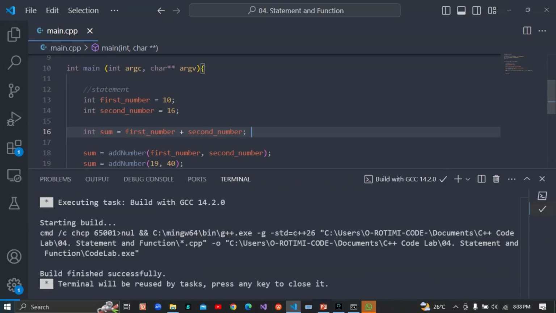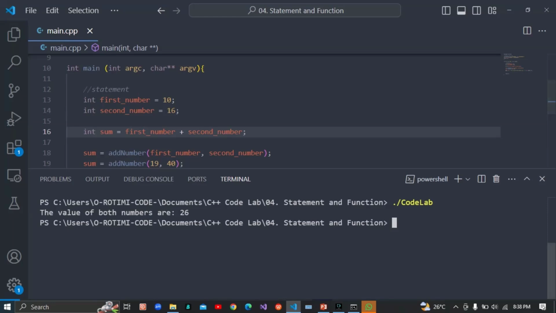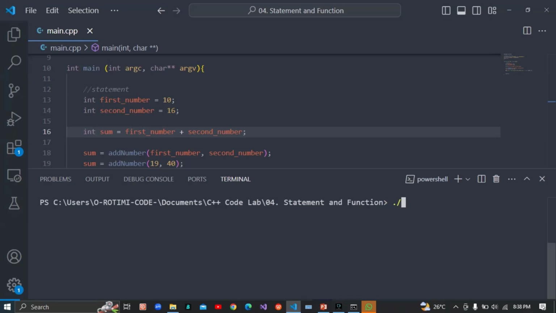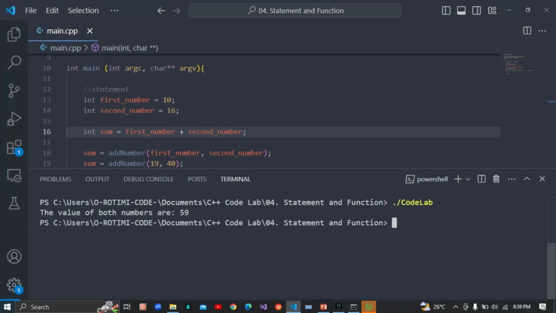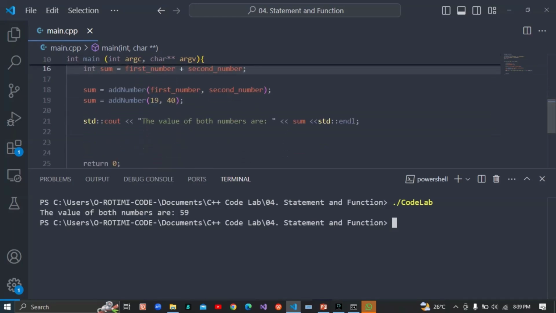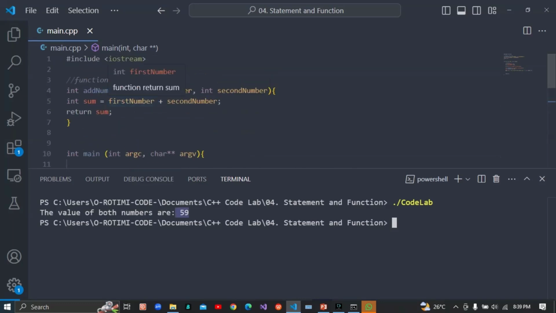So we should be expecting a different value now. Now it's 59. If we add 40 and 19, it should give us 59. So that's the difference, the work of this particular function here.